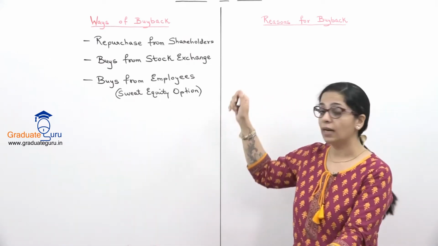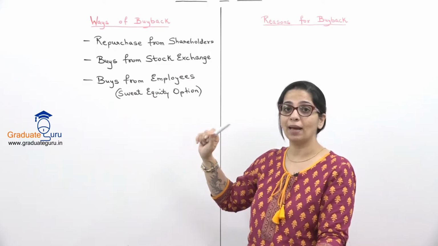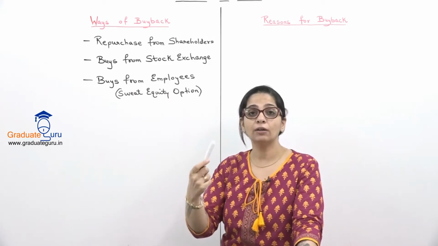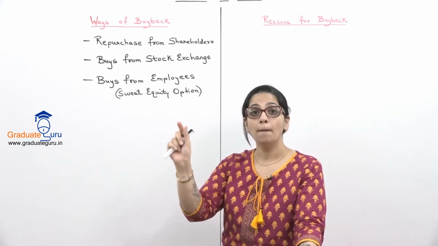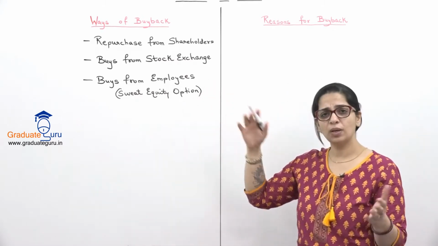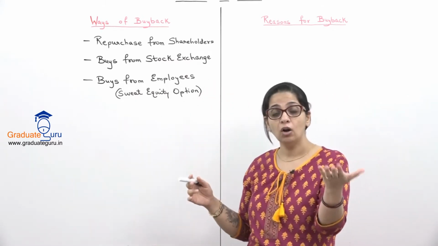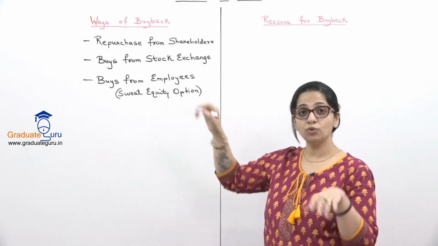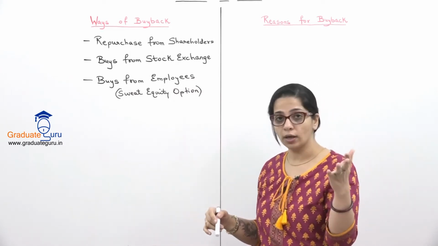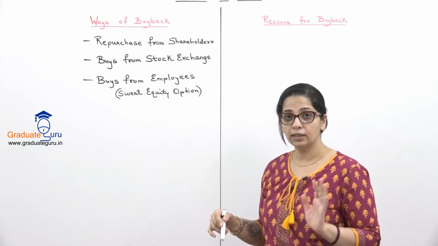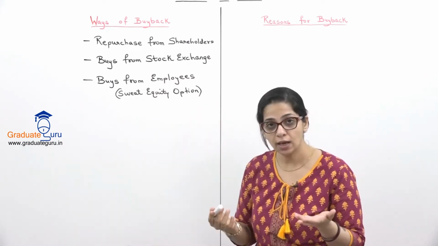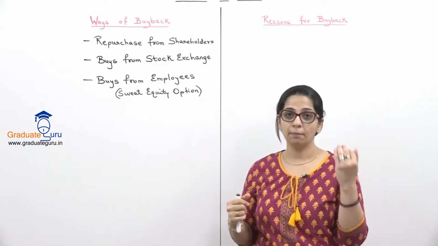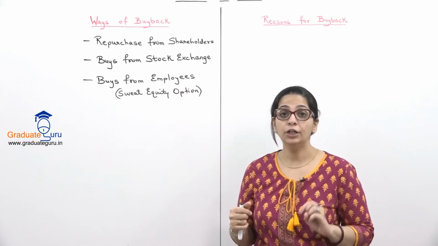So as we saw, there are three ways in which a company will buy back the shares. Repurchase from shareholders. I will approach the shareholders, tell them that I want to buy back the shares at that particular price. Okay, and the shareholders will agree, disagree, whatever, how many ever agree, उतने shareholders के shares हम खरीद लेंगे at that given price. या फिर हम shareholders को बताएंगे ही नहीं, directly stock exchange पर हम अपने shares ही खरीद लेंगे. या फिर हम एम्प्लॉइज से उनके जो स्वेट इक्विटी ऑप्शन वाले शेयर्स थे वो खरीद लेंगे. In short, I am buying back my shares, मेरा शेयर कैपिटल रिड्यूस होगा.